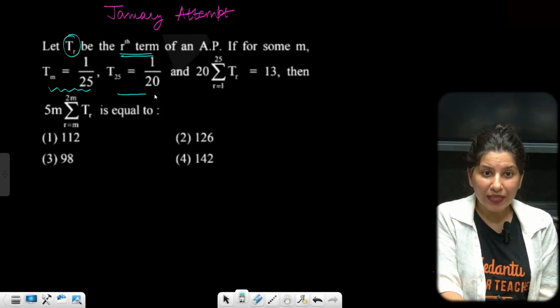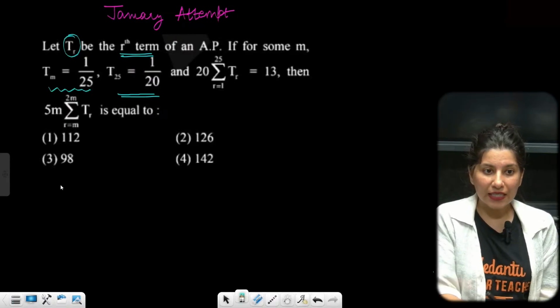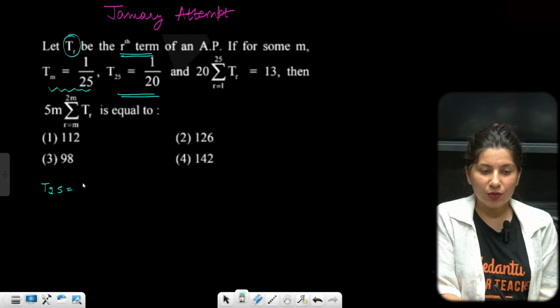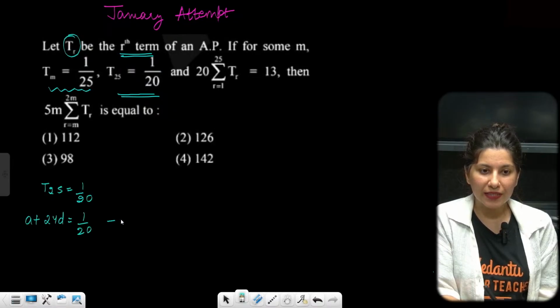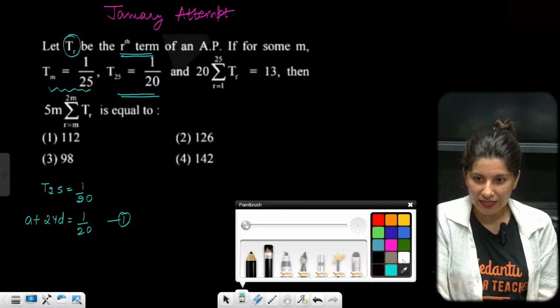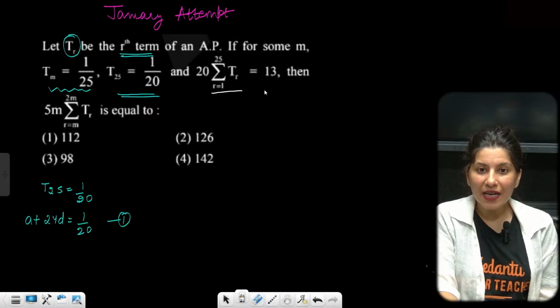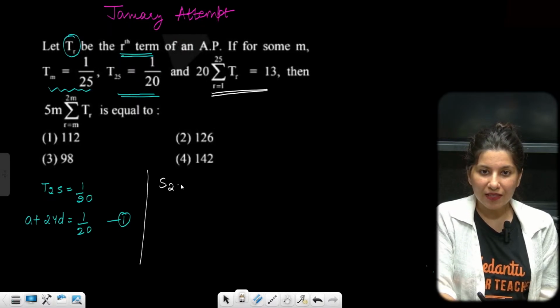And T25 is 1 by 20. So that means A plus 24D is 1 upon 20. This is the very first equation. And sigma Tr, the sum of 25 terms, S25 is 13.